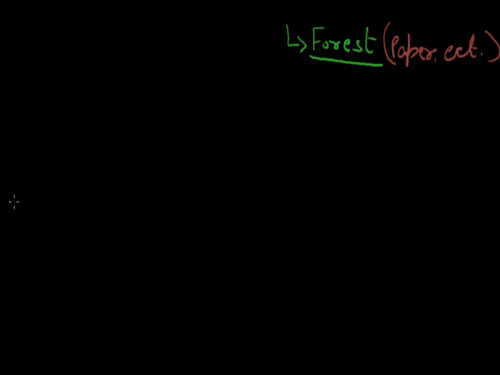Now the second classification is the classification on the basis of size. On the basis of size, we can classify industries.